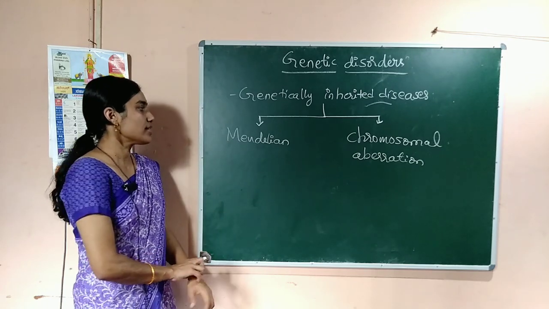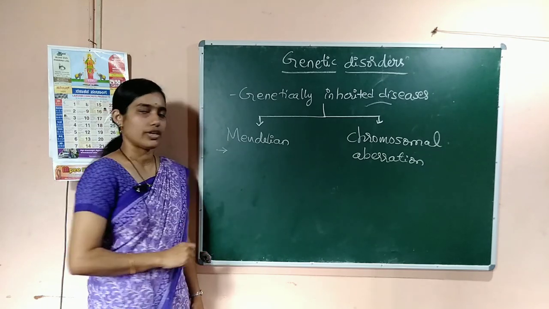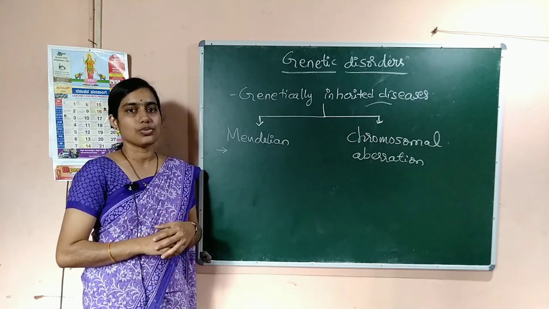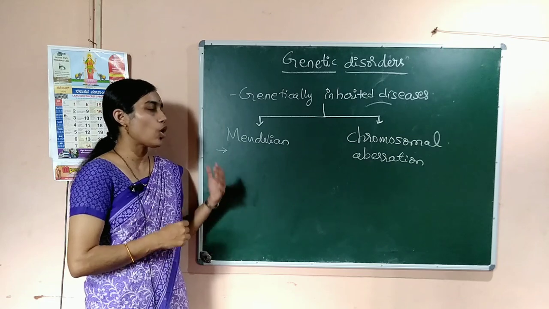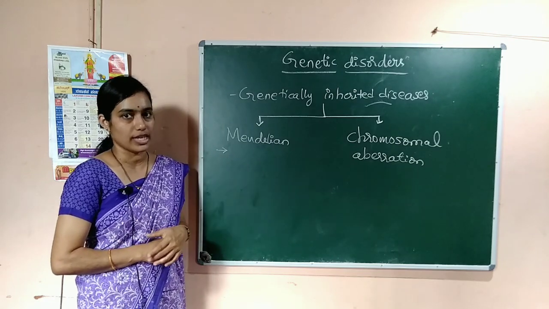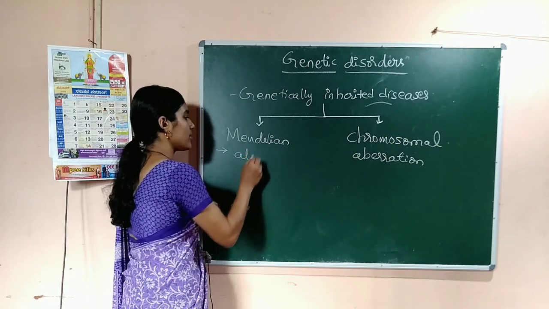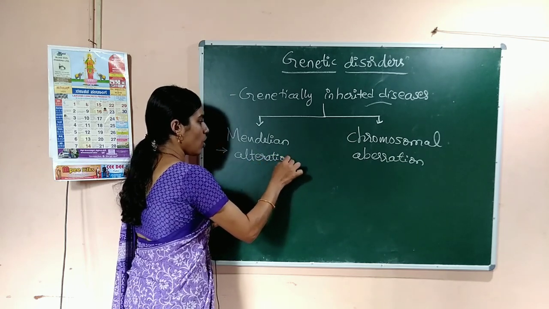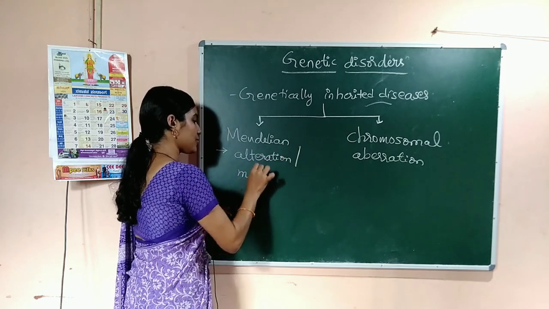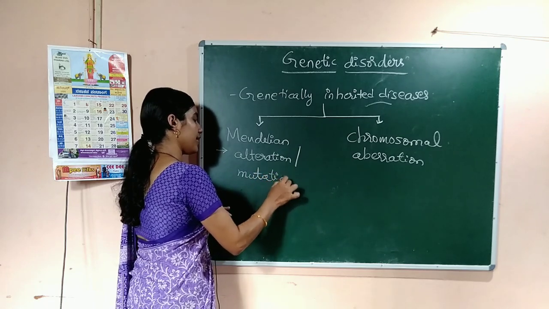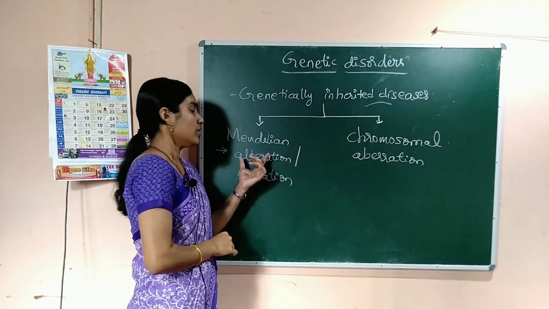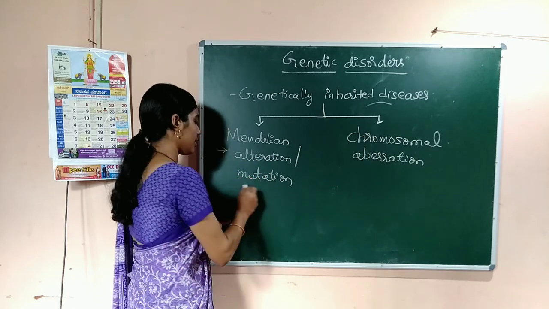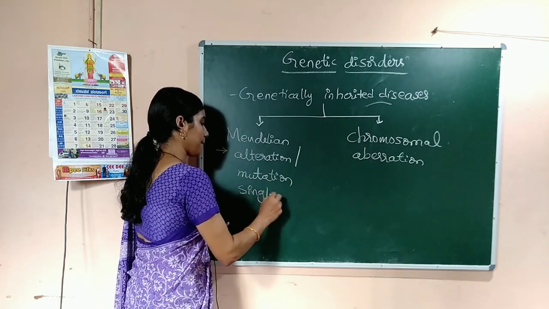So, what is meant by Mendelian disorder? See, Mendelian disorder is due to the alteration or mutation in a single gene.